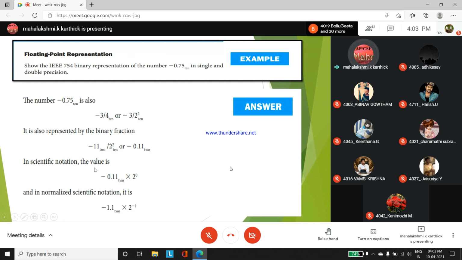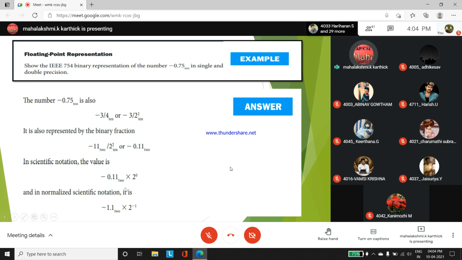Now how do we represent the scientific notation? This can also be represented as 0.11 to base 2 into 2 to the power 0. This is a normal scientific notation, but this cannot be proceeded with. What is the first aim? We have to make the normalized number. A normalized number would have a single digit present before the binary point, and that should be a non-zero value. Students, any doubt in this case?